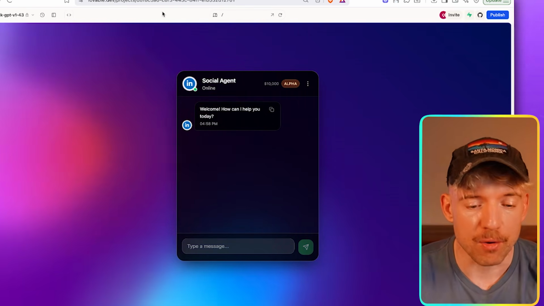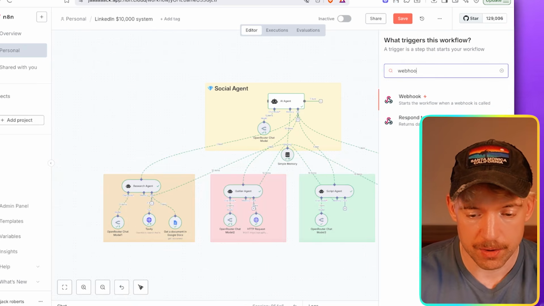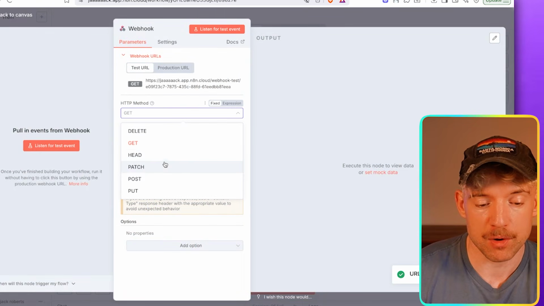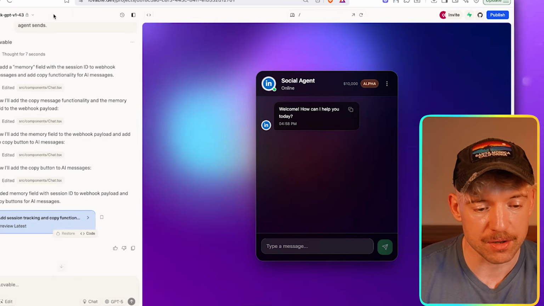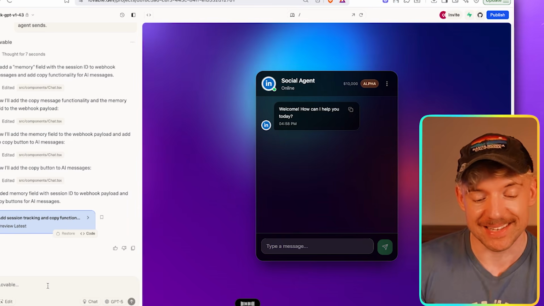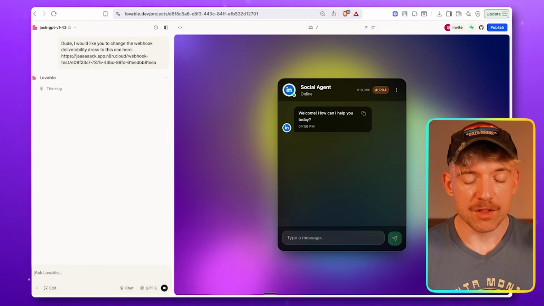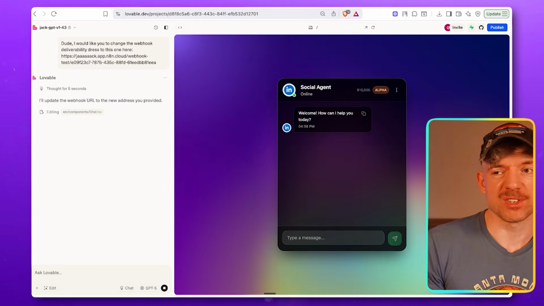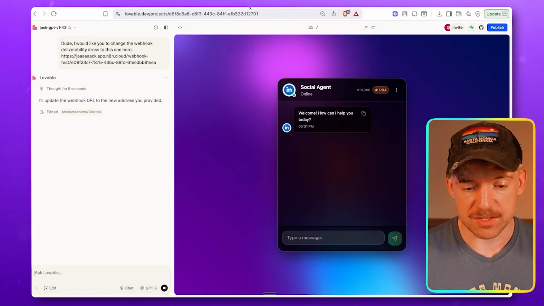Now, crucially, what's really important is to come over to your scenario, and over here you're going to add in a webhook like so. Start the webhook when it's called, and just click it. I'll change it to POST and click it. And all you do is come over here and say, hey, I would like you to change the webhook delivery address to this one here. Boom, that's it. And then whenever you send that, it'll go directly to it. The one you have, if you copy that code, by the way, may ask for a password. If you don't want to give a password, you can just say, hey, remove that. So now it's updated.